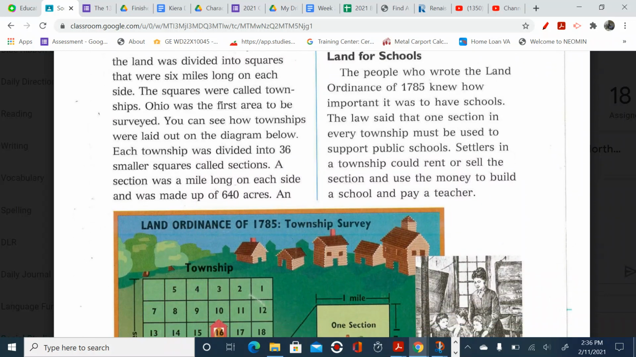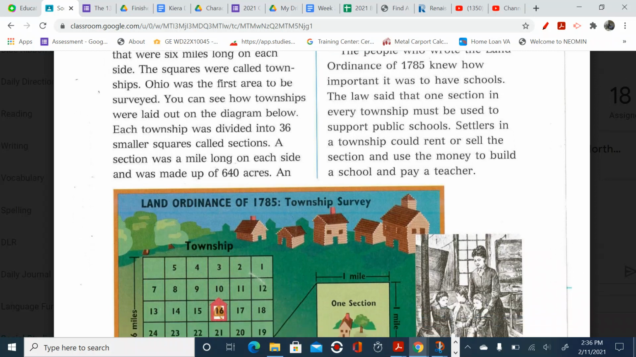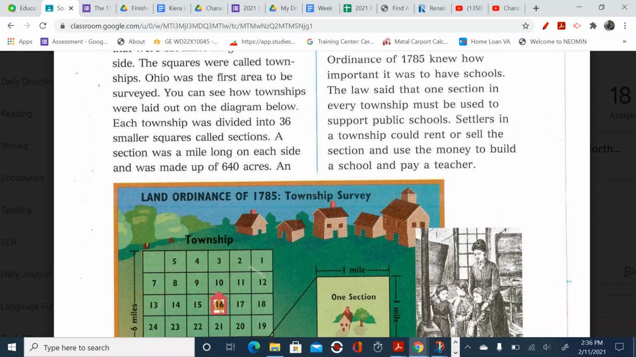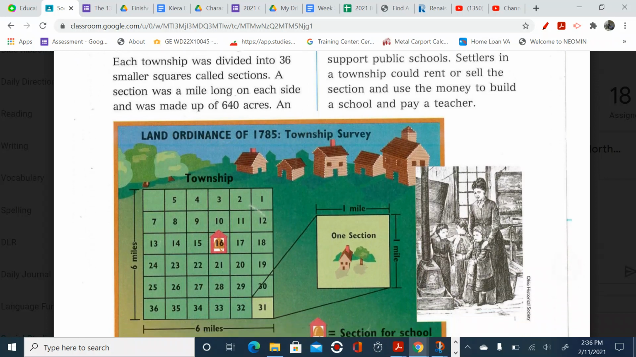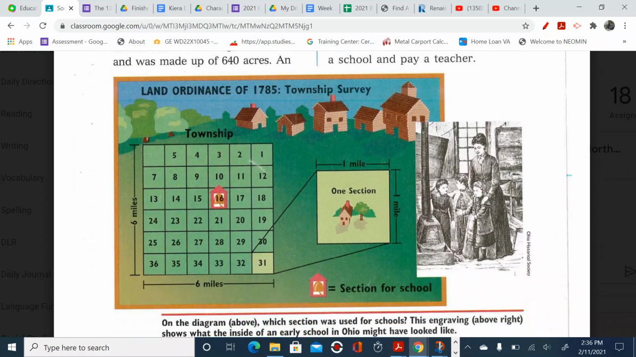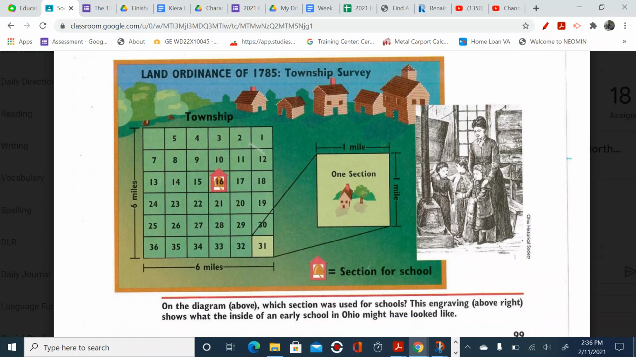Land for schools. The people who wrote the Land Ordinance of 1785 knew how important it was to have schools. The law said that one section in every township must be used to support public schools. Settlers in a township could rent or sell the section and use the money to build a school and pay a teacher. So there's the schoolhouse right there, right? And number 16 is the school. Right, that's pretty cool.